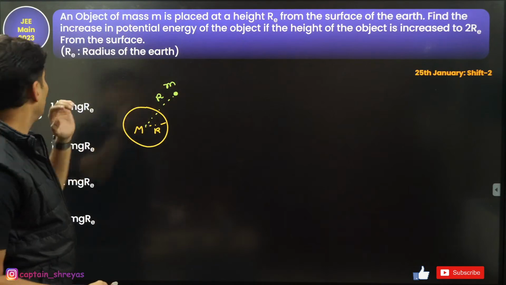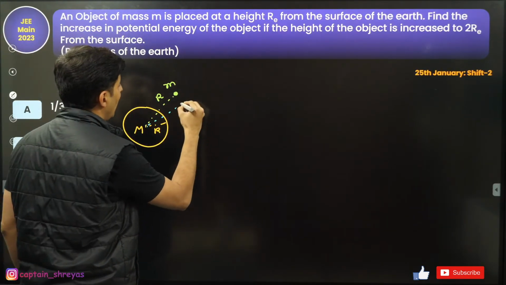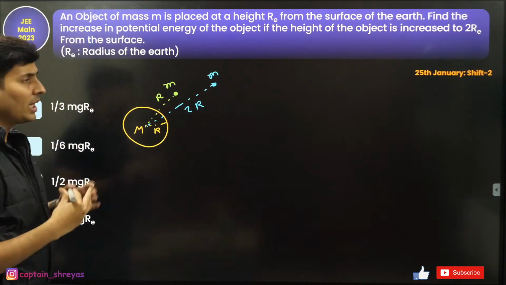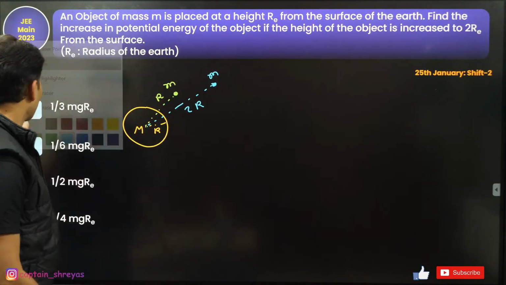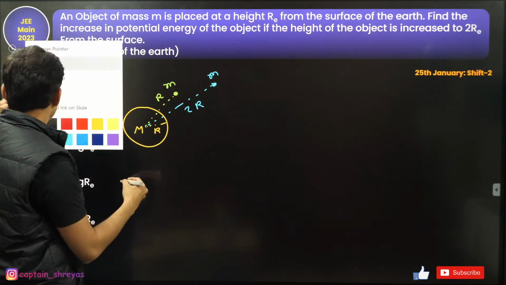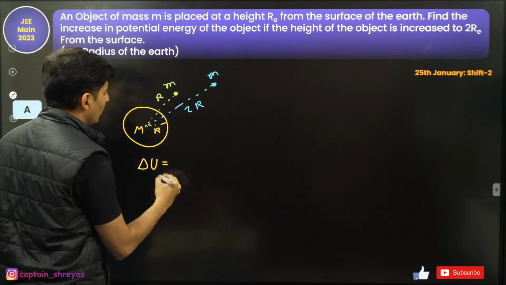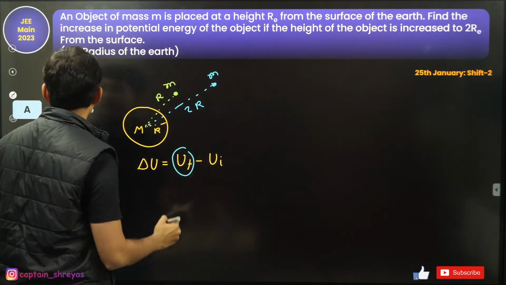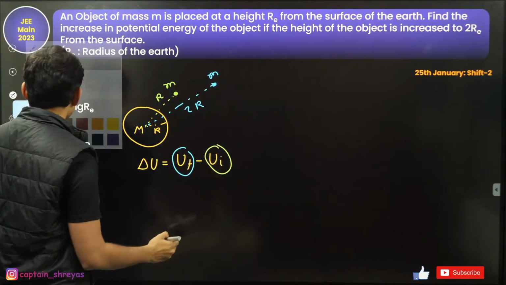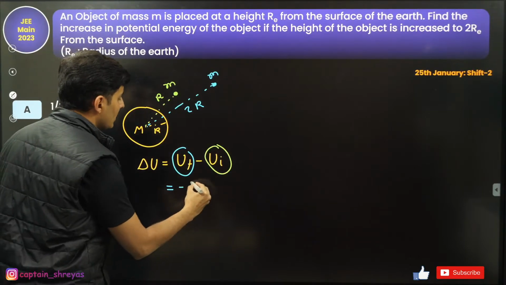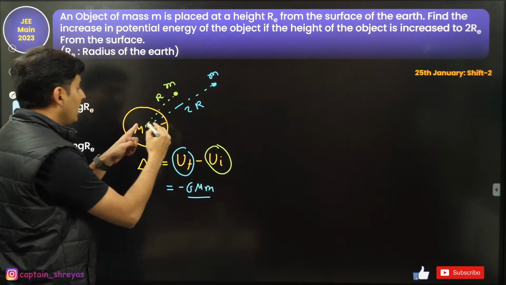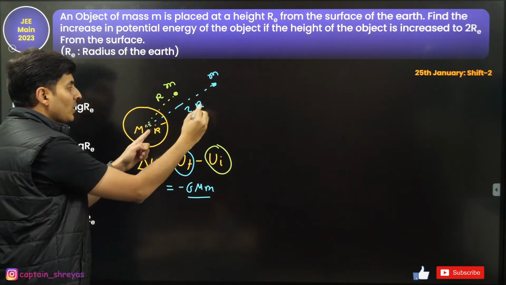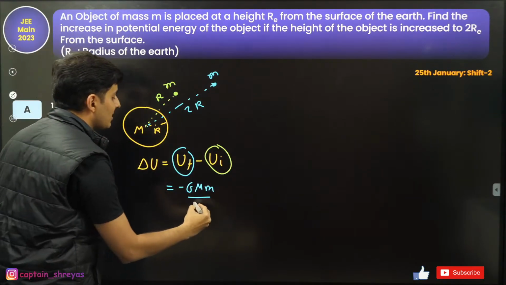Next, it is taken to a height of 2r. So I have taken it over here. So the question is, how much is the change in the potential energy to bring this mass from here to here? So first things first, my dear students, the change in the potential energy is final minus initial. Now the final part is the one in blue and the initial part is the one in green. So the final potential energy is minus GMm divided by, if this is 2r, remember from here you have to add this r. So actually the distance from center to center is 3r.